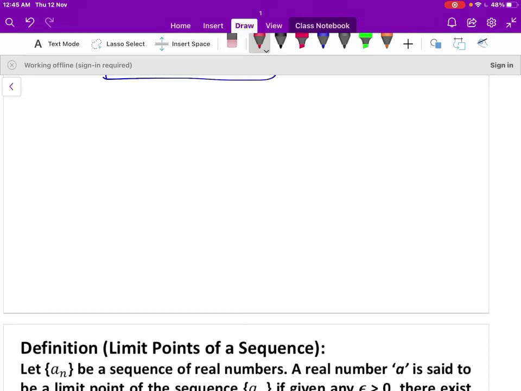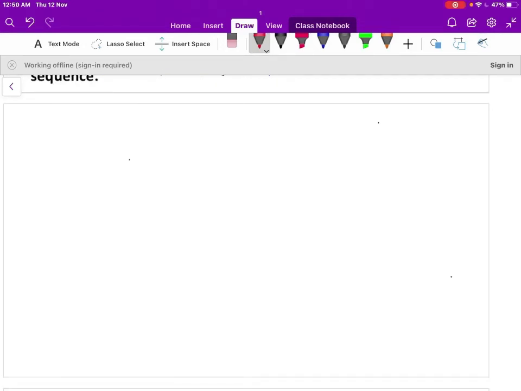Let us take another. And now let us consider the example which is not a convergent sequence. It means it diverges to infinity. Let us take an example. The sequence n or n square diverges to infinity as n tends to infinity. You have to show that the sequence n diverges to infinity as n tends to infinity.